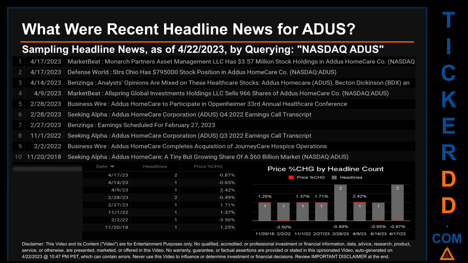Wednesday, February 2, 2022 was the day with the highest percentage change in price when we compare opening versus closing price for the ticker. The day saw a drop of minus 3.50% when ADUS opened trading at $80.61 and closed at $77.79. There was one found headline when Business Wire published the headline that read, ADUS Home Care completes acquisition of Journey Care Hospice operations.